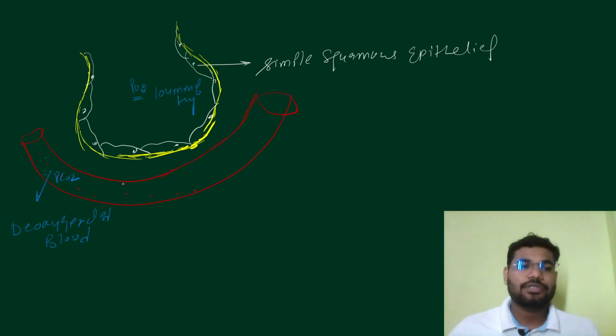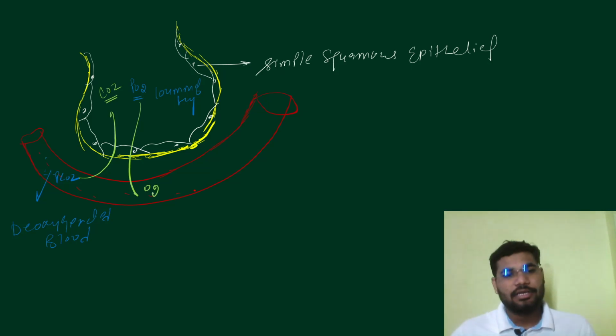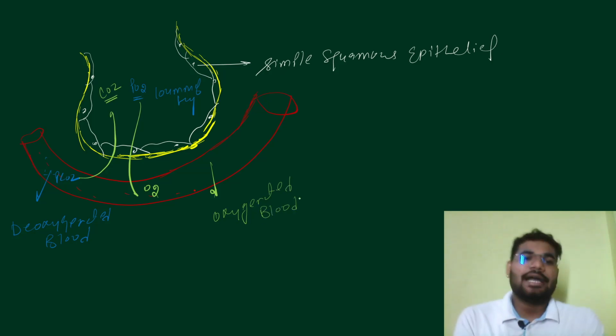Due to diffusion, this carbon dioxide, let me draw with another color, this carbon dioxide passes out. So that is how the CO2 goes out, and this O2 comes in, and now this blood becomes oxygenated blood. So that is the normal functioning, how it operates in the body. Let us now try to understand what the problem is in pneumonia.